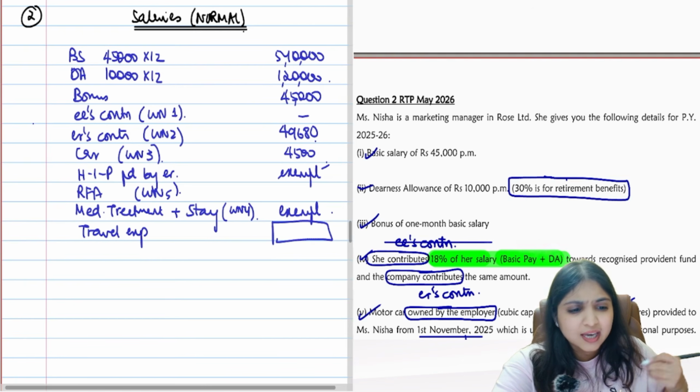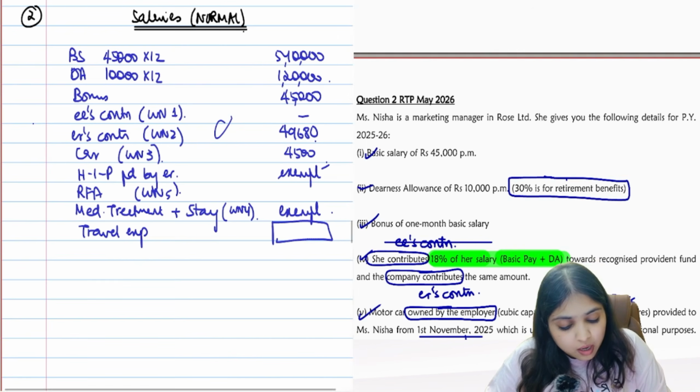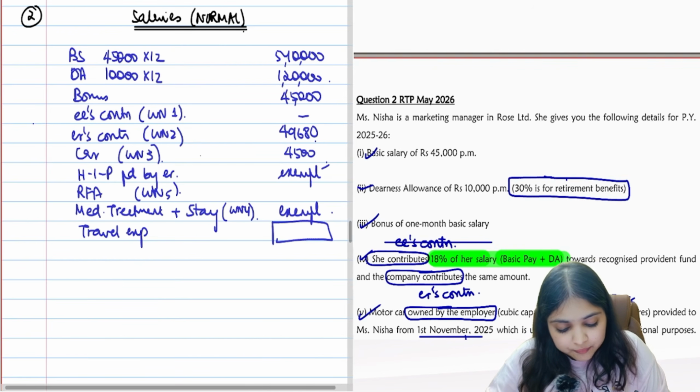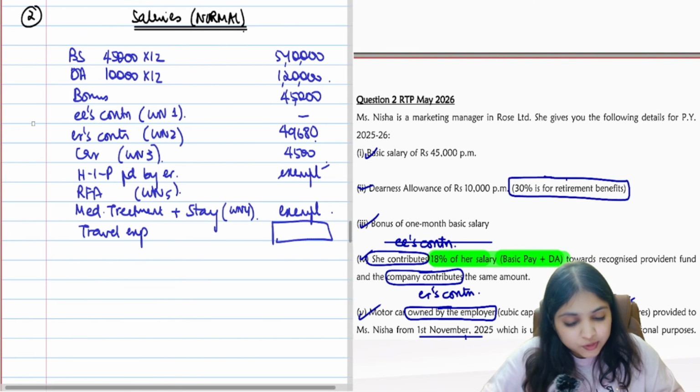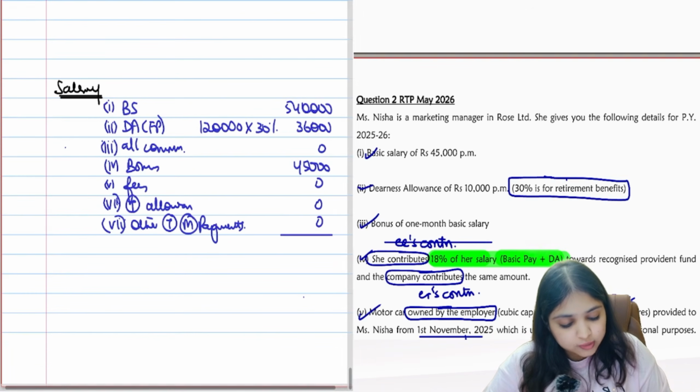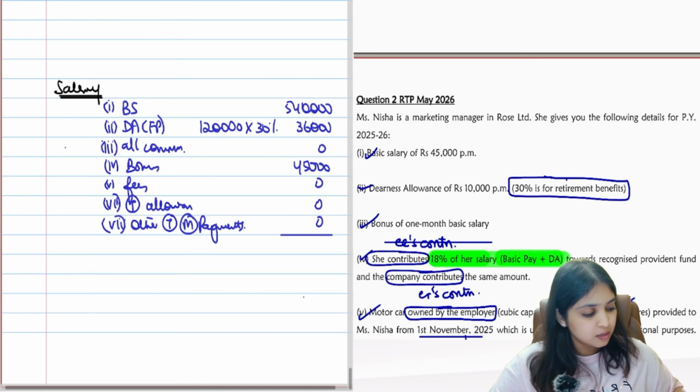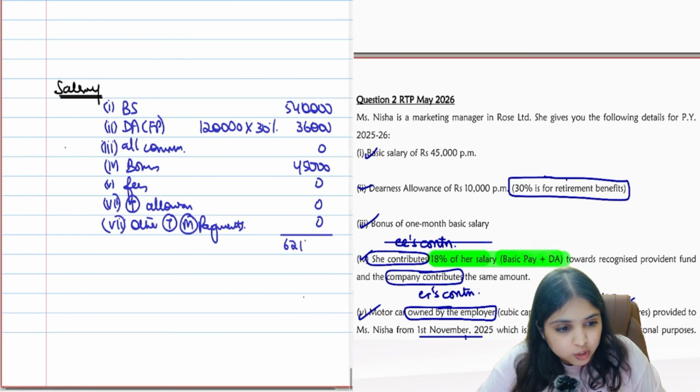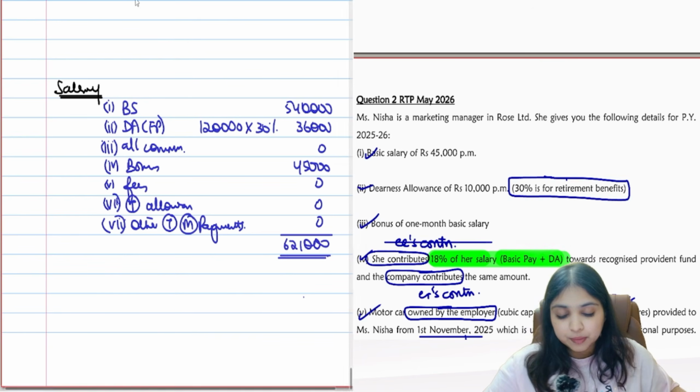Then do we have any other taxable monetary payment? Any taxable monetary payment? Employer's contribution you should not take. All this is perquisite. So we don't have any other taxable monetary payment also. That's all. So what's your total salary for the purpose of RFA? 6,21,000 guys. This is salary for the purpose of RFA.